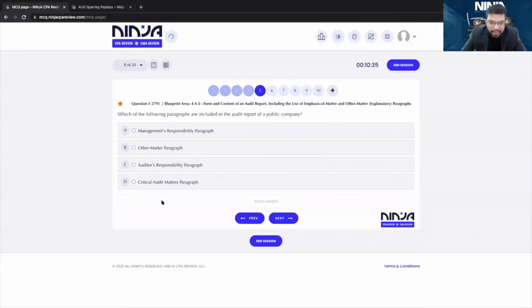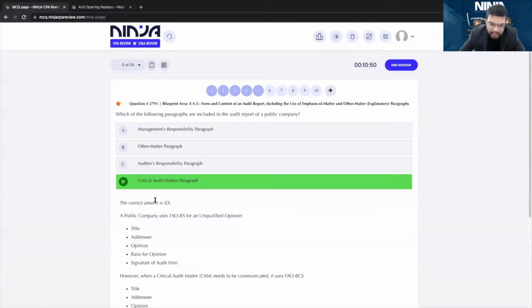Which of the following paragraphs are included in the audit report of a public company? You don't have the management responsibility paragraph. You don't have the other matters paragraph. You don't have the auditor's responsibility paragraph, but you do have the critical audit matters paragraph. D is correct.